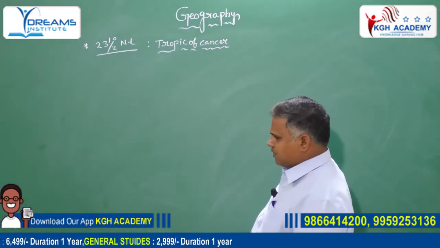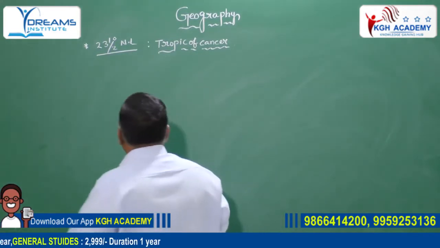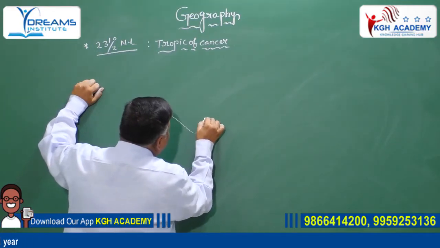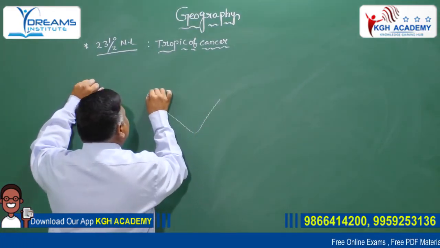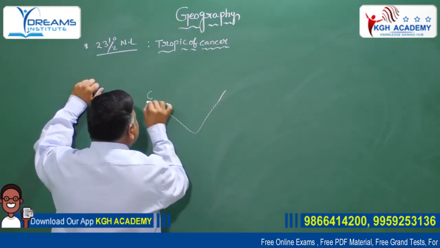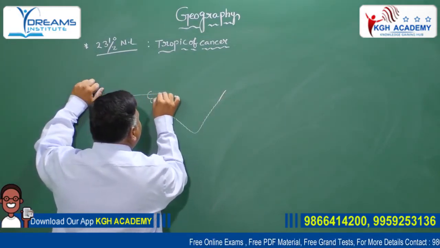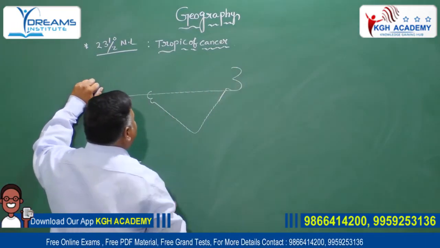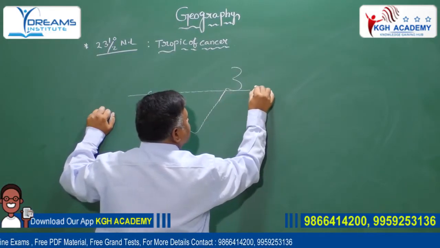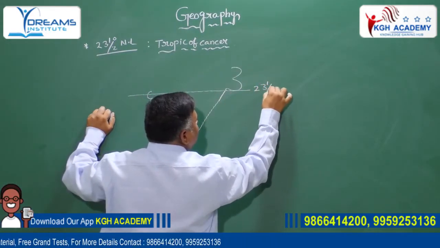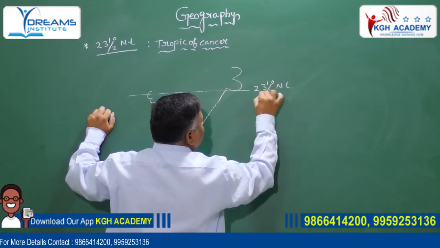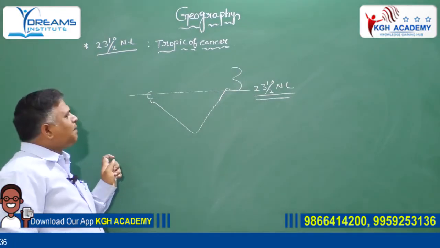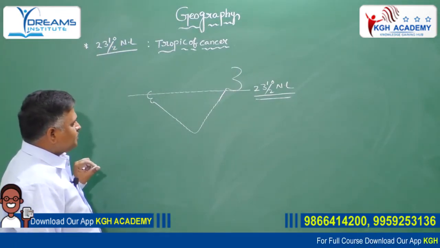The Tropic of Cancer passes through the middle of the country. It is at 23.5 degree north latitude.